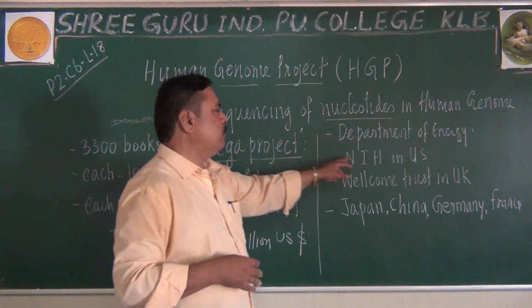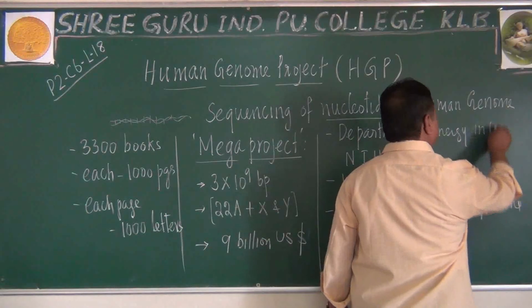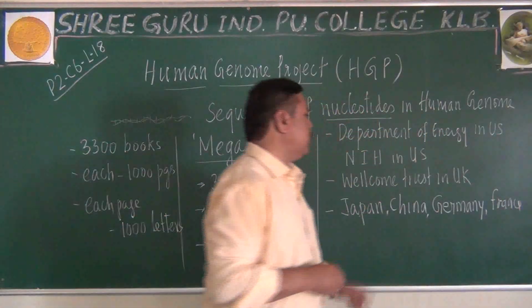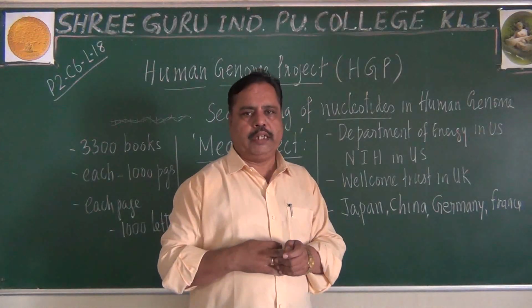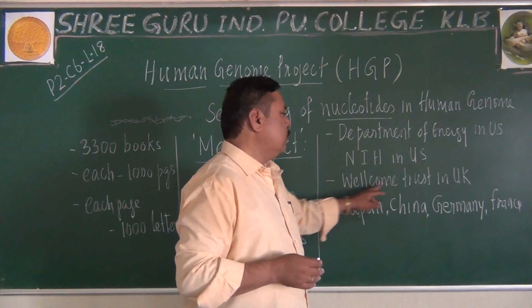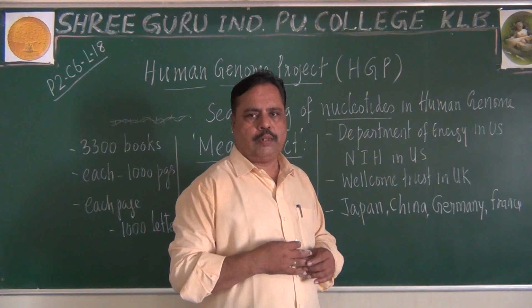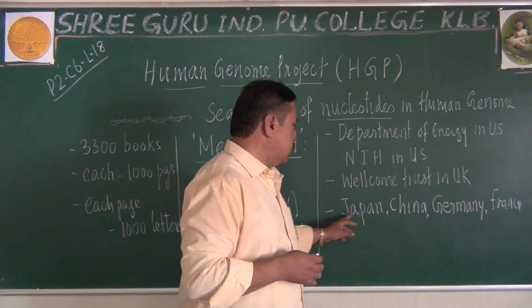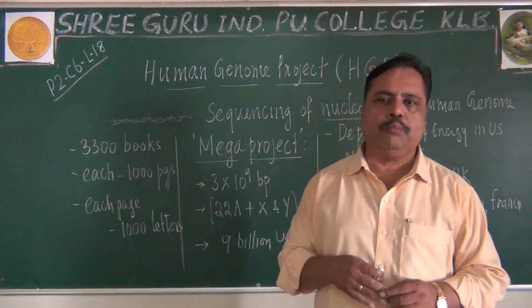The Department of Energy and the National Institute of Health in the US started this project in the beginning. Later on, the Wellcome Trust in the UK, or Britain, also contributed. Japan, China, Germany and France also worked for the completion of this project.